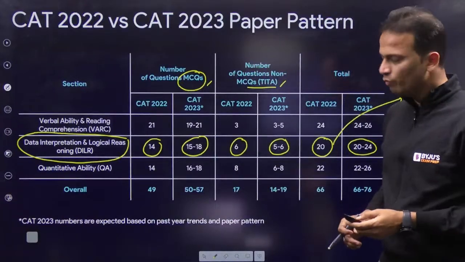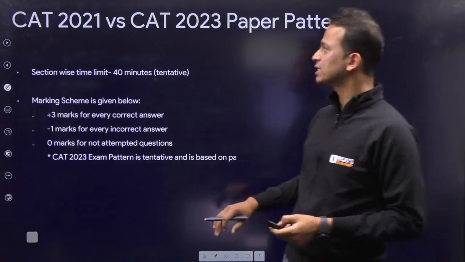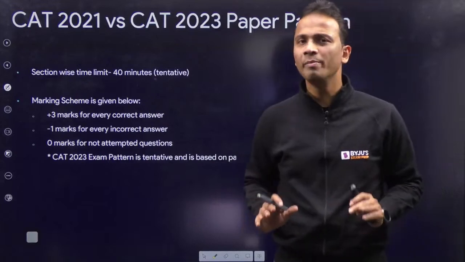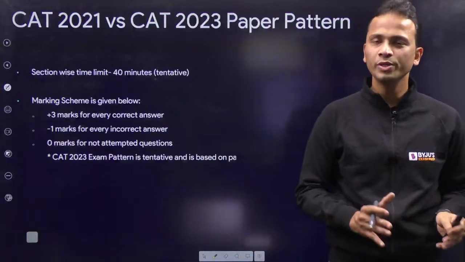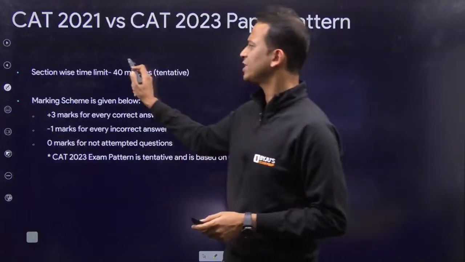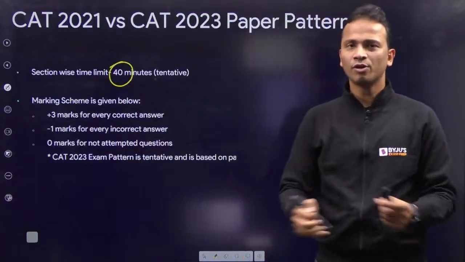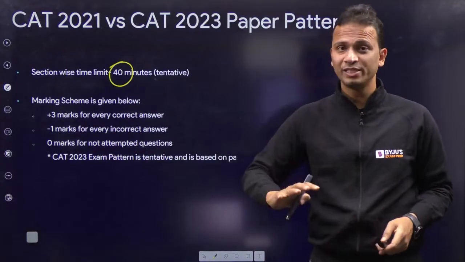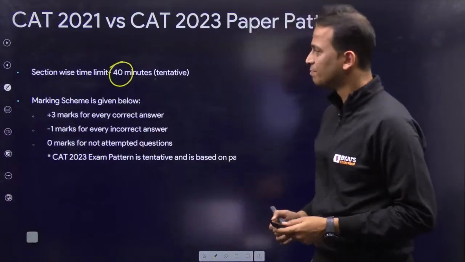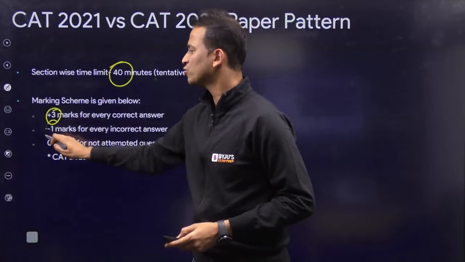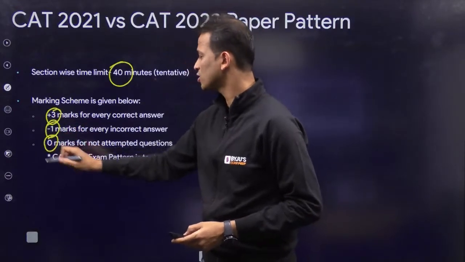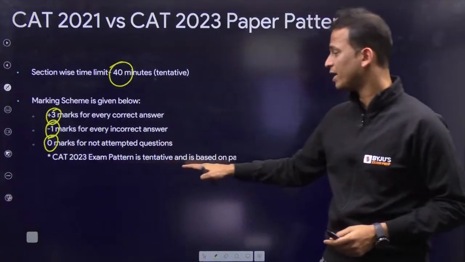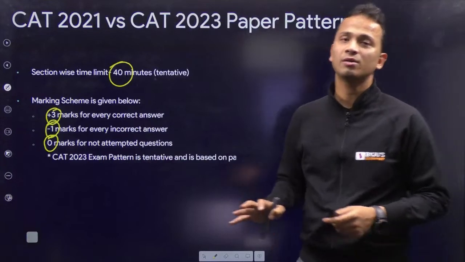Now moving ahead and looking at the marking scheme. The marking scheme is expected to remain the same as whatever we saw in the last 2 years of CAT, with a sectional time limit of 40 minutes. So whatever number of questions appear, you need to finish those in 40 minutes. No pressure at all. I'll tell you how to get rid of that pressure. Marking scheme: +3 for correct, -1 for wrong, and 0 marks for any unattempted question. Note that this CAT 2023 exam pattern is tentative and is based on our previous analysis.